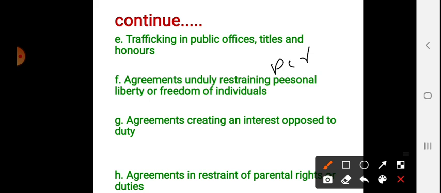For example, say an agreement by a debtor to do manual work for the creditor as long as the debt remains unpaid is against public policy, right? Agreement, jita paddhati, you heard about jita paddhati, right? It is coming under this, okay.